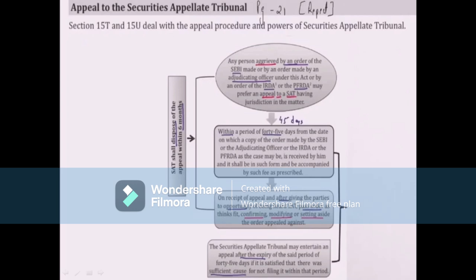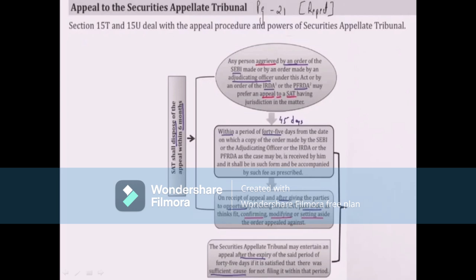So when it receives the appeal, and the parties pay the amount, then only it will give its order, or else it disposes the case. It depends upon the fitness of the case: confirming, modifying or setting aside.